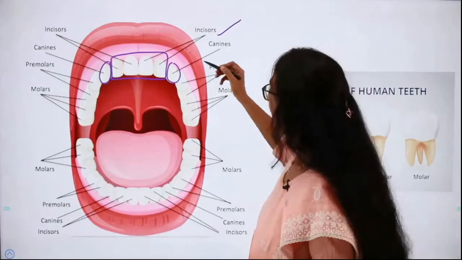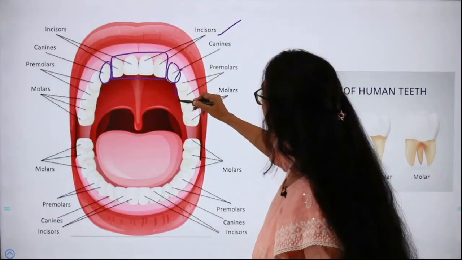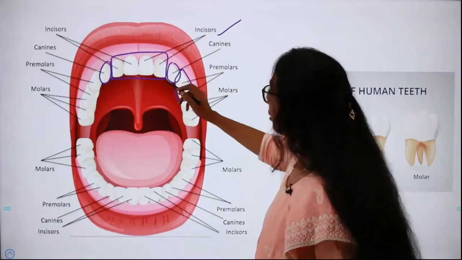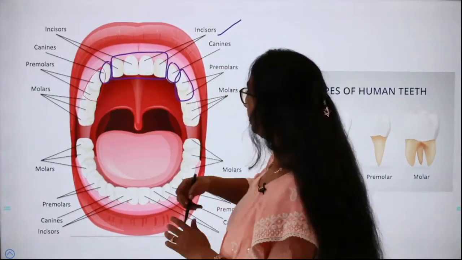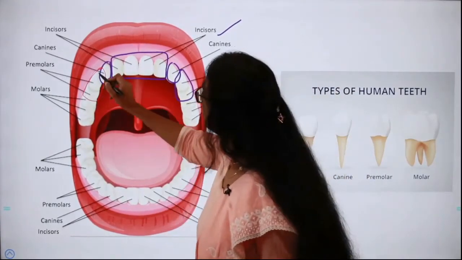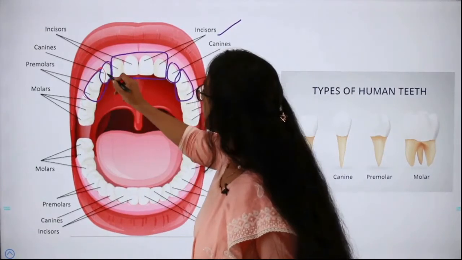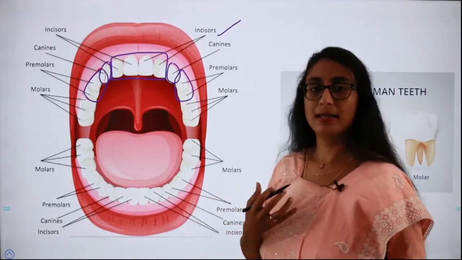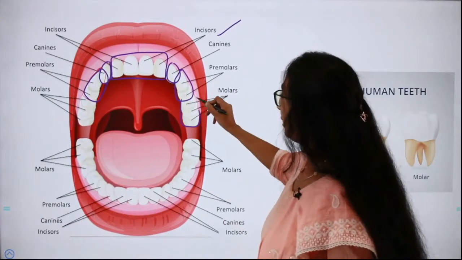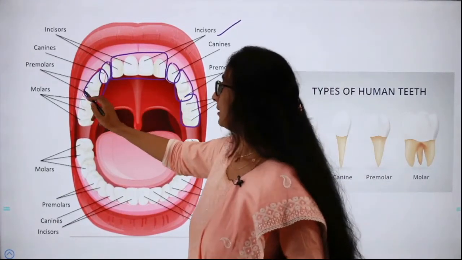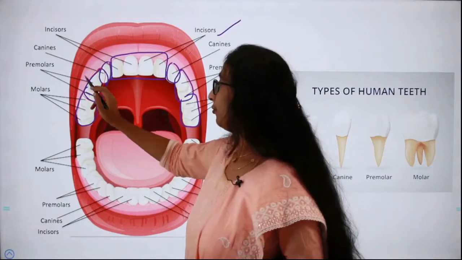And then here you can see 2 teeth on either side. These are the premolars. Then beyond that we have another set of teeth called the molars. So we have 3 over here.